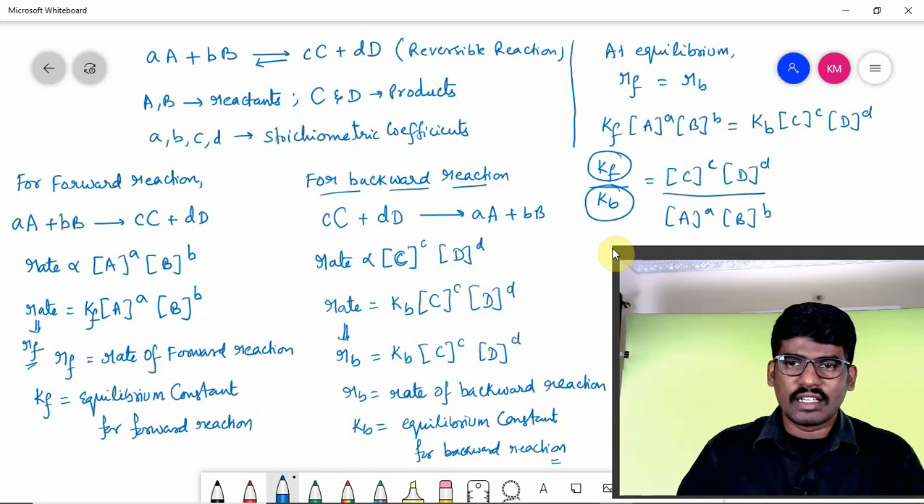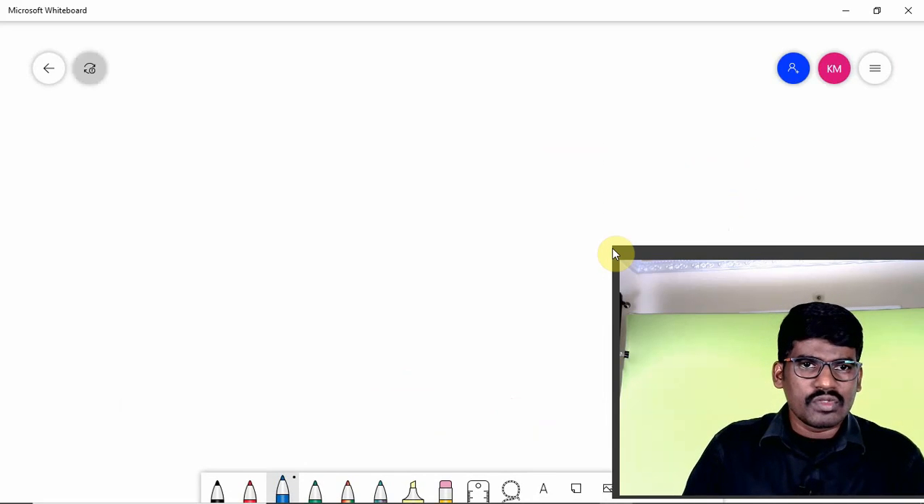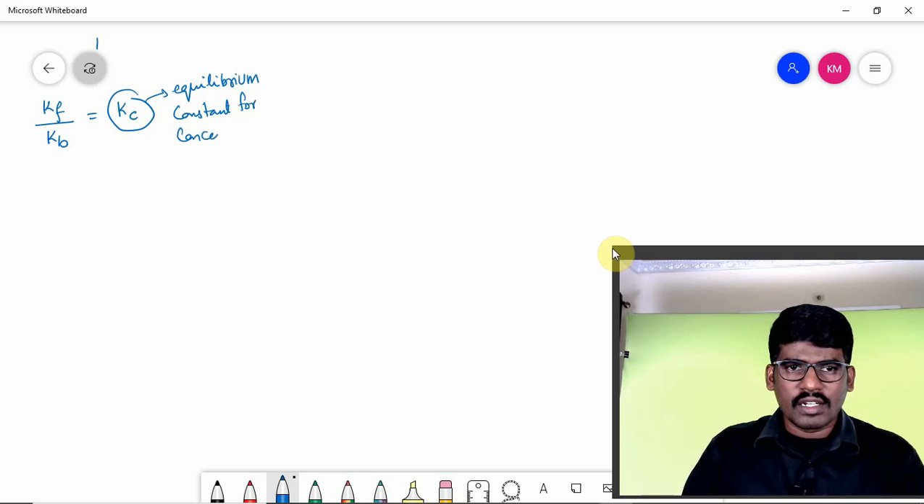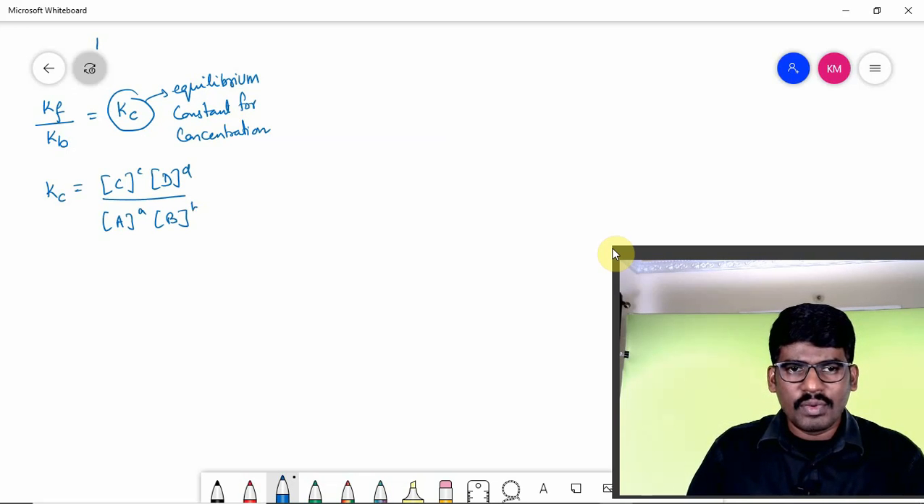So here, Kf upon Kb, observe it carefully, I am giving it in a new slide, can be taken as Kc, right? So this Kc is an equilibrium constant. Kc is the equilibrium constant for concentrations. So what is the expression for Kc then? Concentration of C raised to c, concentration of D raised to d, upon concentration of A raised to a, concentration of B raised to b.